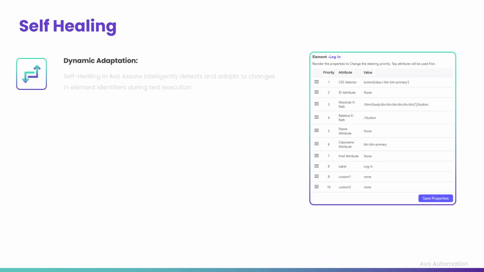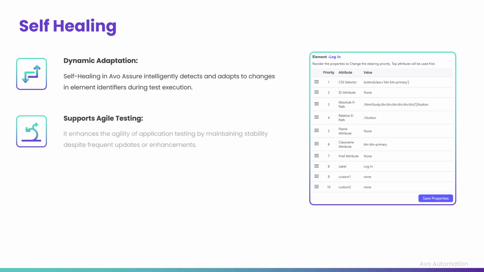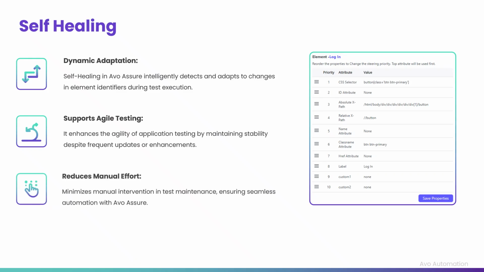Self-healing is an intelligent feature of Avo Assure that dynamically detects and adapts changes in element identifiers. This is especially useful as it supports the agile testing of applications. Even when an application being tested undergoes updates or enhancements, the self-healing feature continues to help in its testing using Avo Assure with reduced manual intervention.